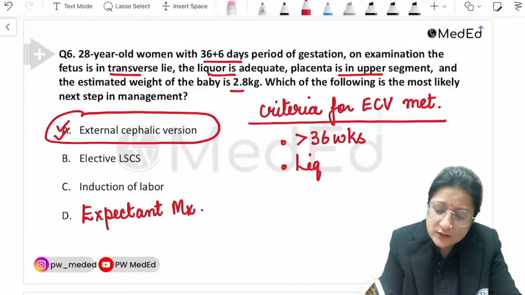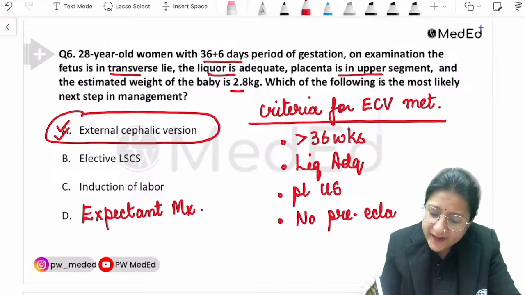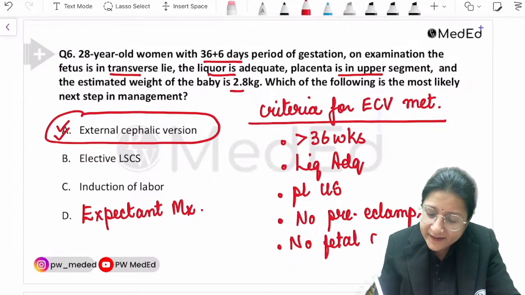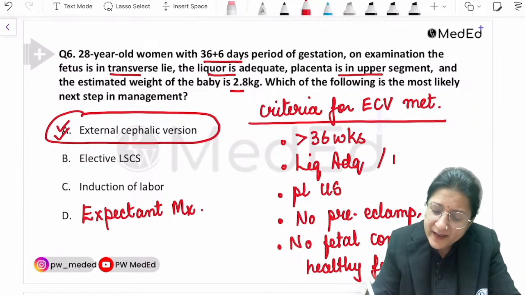The liquor is also adequate, the placenta is also in the upper segment, there is no preeclampsia or hypertension, so there are no complications as such, there is no evidence of fetal compromise of any kind, right? And it is a live, healthy fetus with no gross congenital anomaly, and the membranes are also present, right?